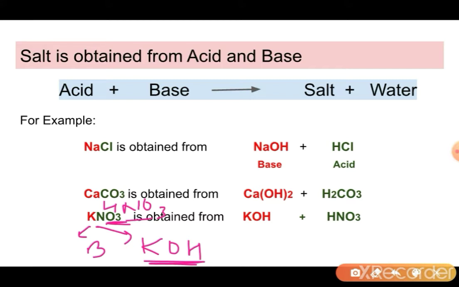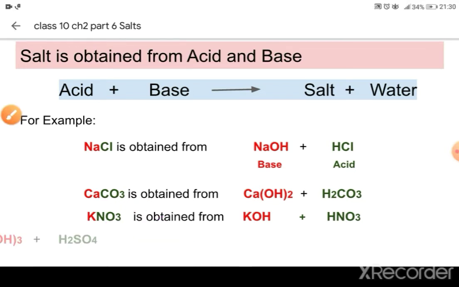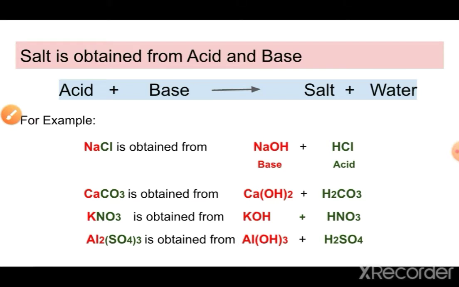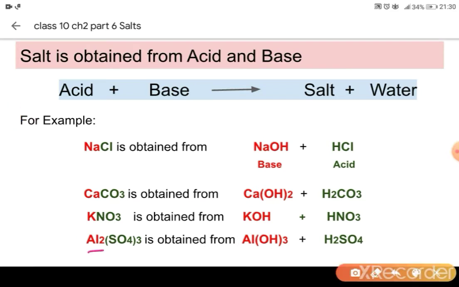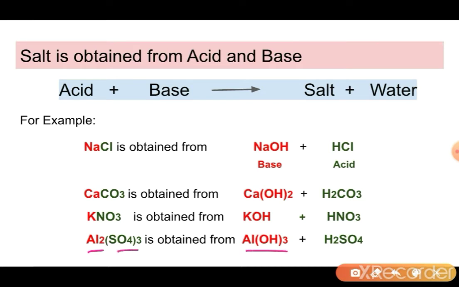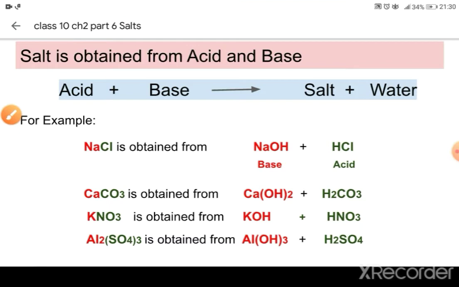But if the valency is 2, for example in this case, then the formula will be Ca(OH)2. And in carbonate also the valency is 2, then the formula will be H2CO3. Now the next example is of aluminium sulfate. This is also another salt. So aluminium is obtained from aluminium hydroxide, and sulfate will be obtained from sulfuric acid. Now we have learned this.